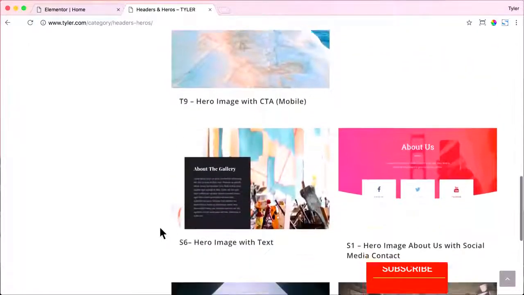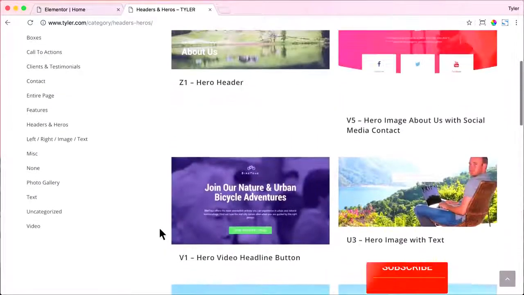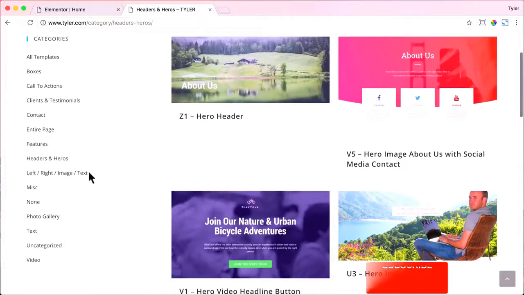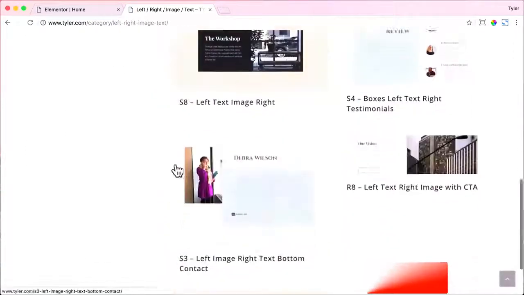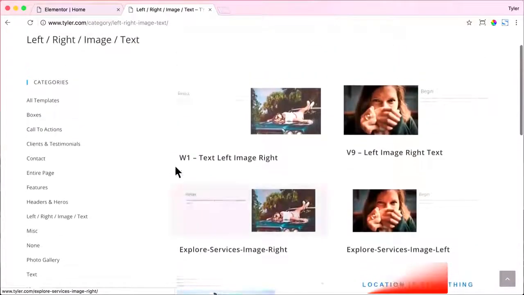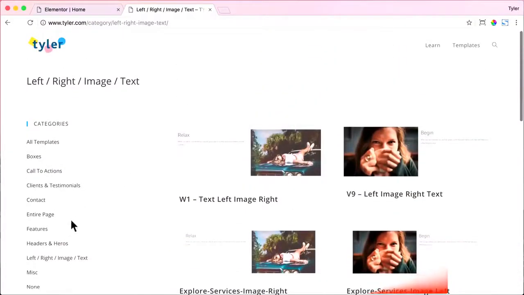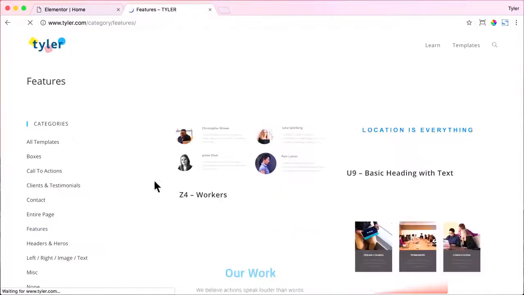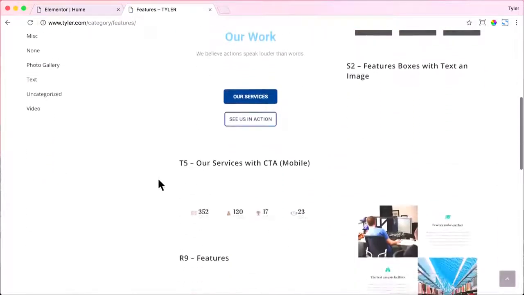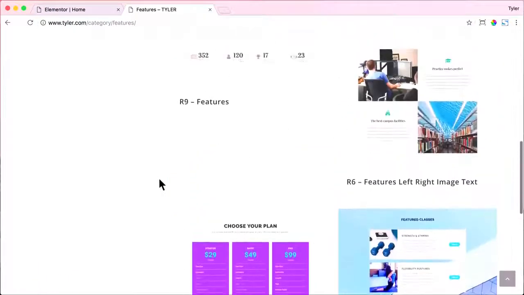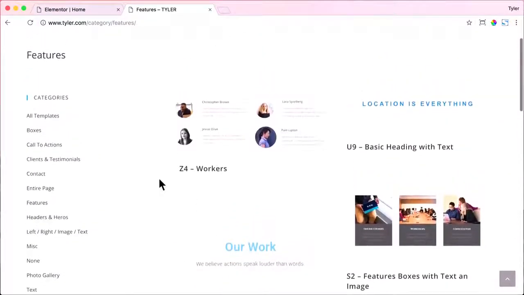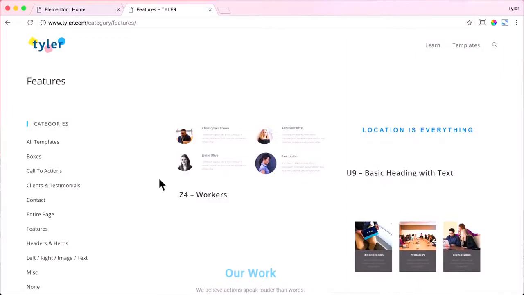And over here are different categories, so you can search for left, right, image, text. That means that there's an image on the left or right side and text on the left or right side. So we can view that, and we can see all of the templates that offer that, or we can see the features templates. And this is basically if you have different features for your app or product, or different features for your services. You have a bunch of different services, you can list them here. But now let's start creating our website.